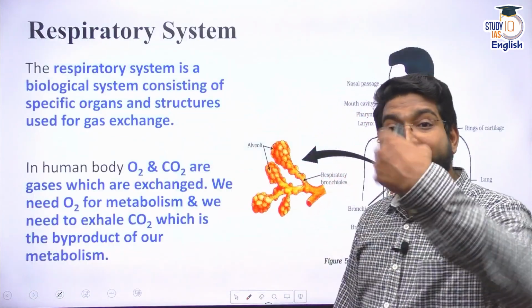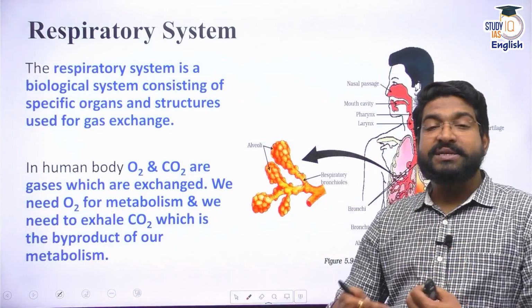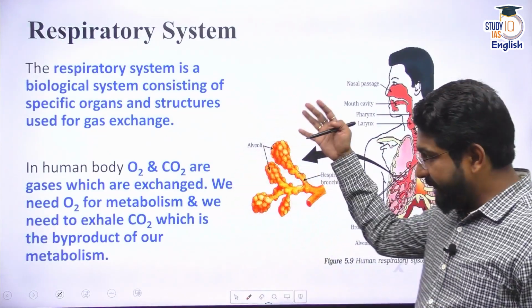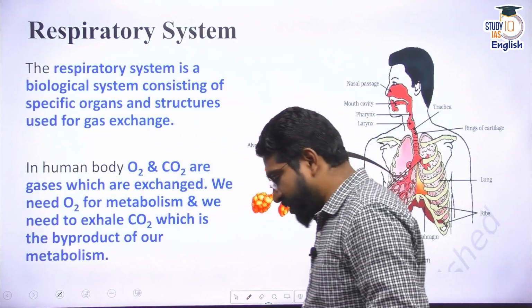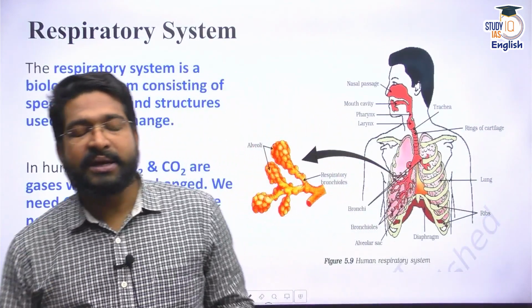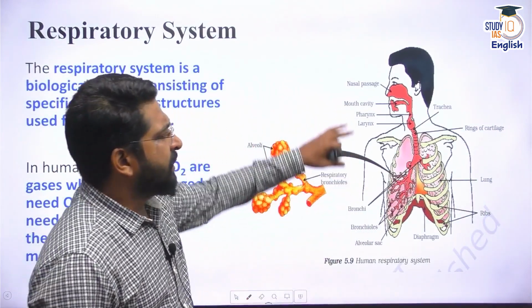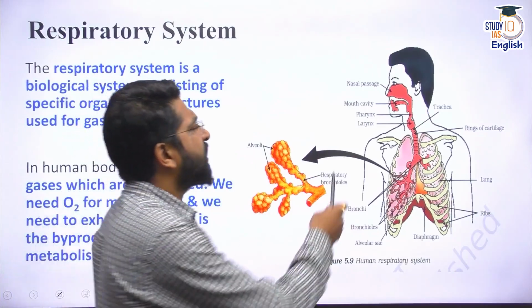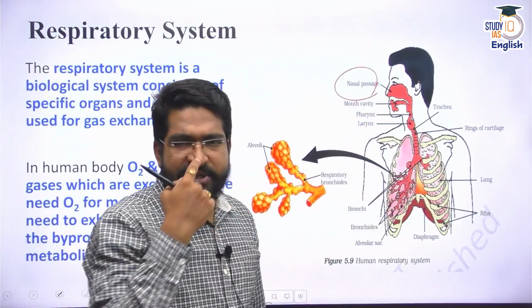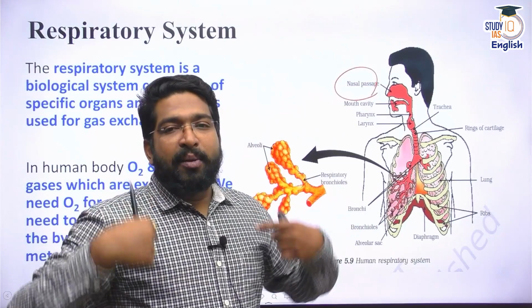But in us, it's the reverse. In us, it's the catabolic process. Respiratory system, or our respiratory process, it's a little complex. It starts with our nasal passage. That means I have nostrils. From my nose, I'm breathing in.